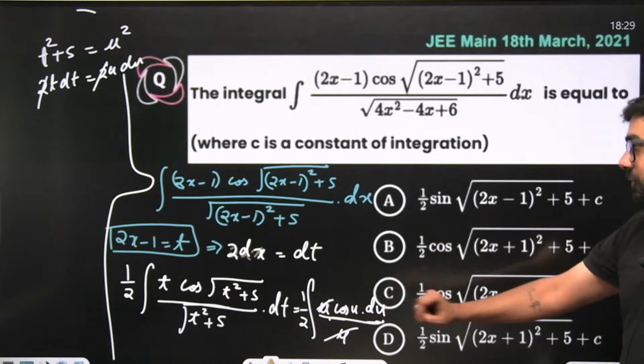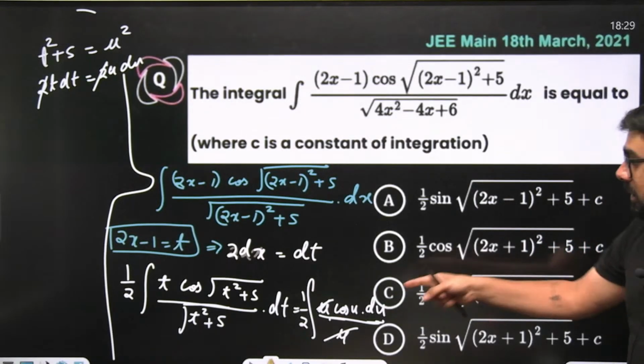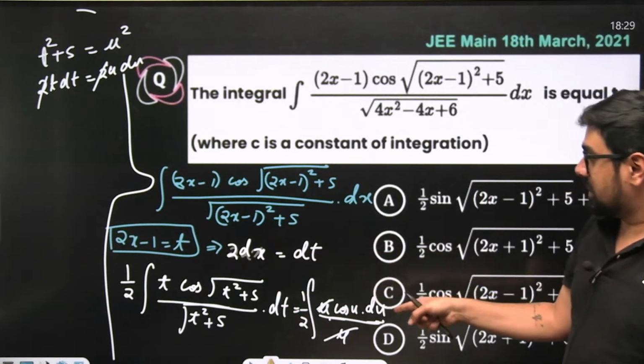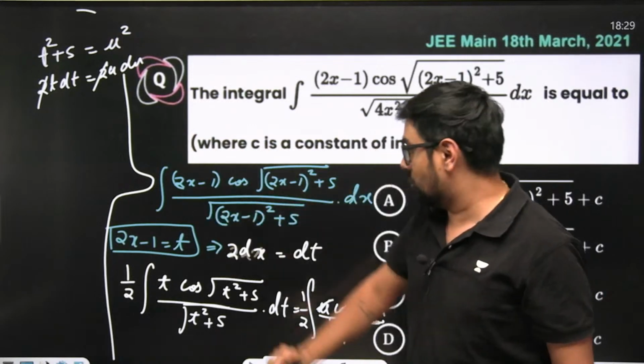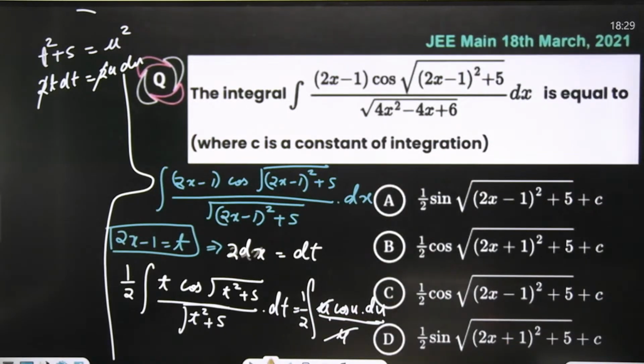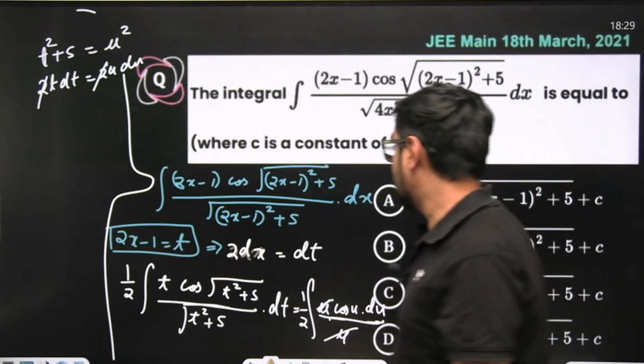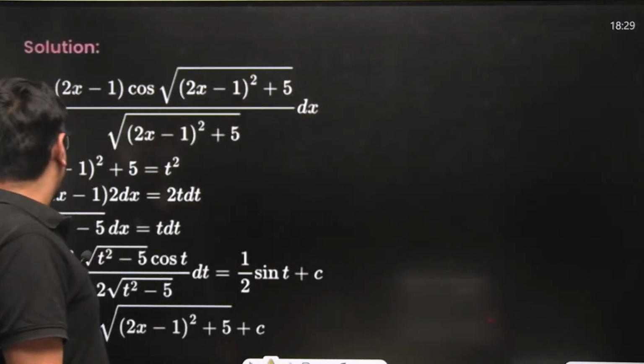So cos u du, we know it will become 1 by 2 into sine of u plus c. Sine of u, that means sine of, what was u? U we have taken as square root of t square plus 5. So I think, wait, which one will be your answer? This question is good. You have to repeat it once again. So substitute your u and you will find one of the answers. Let's see. Are we getting the correct thing?